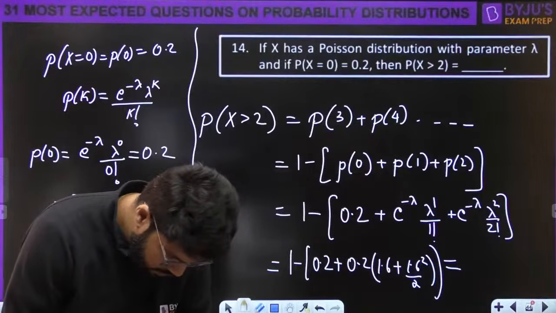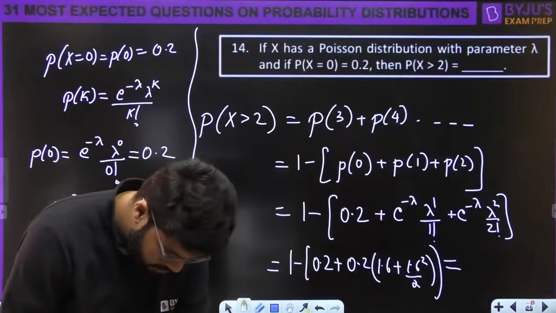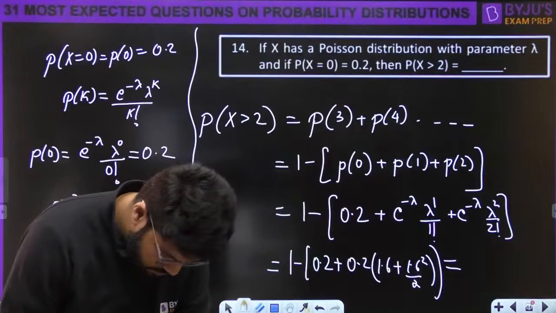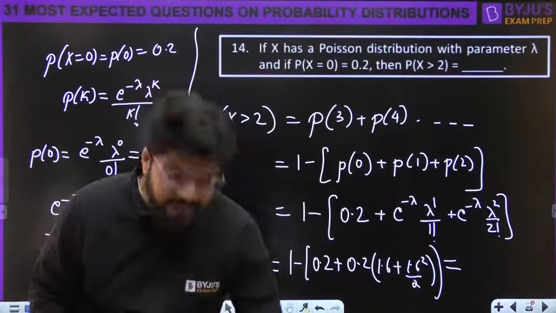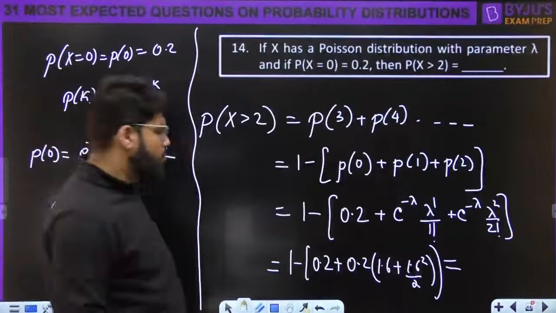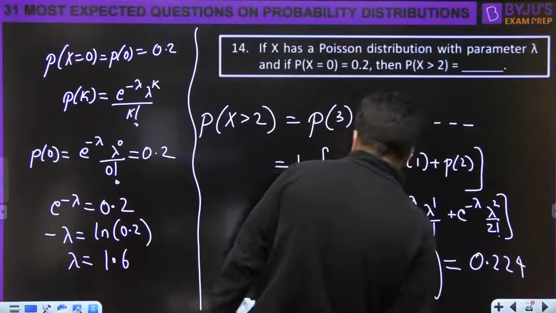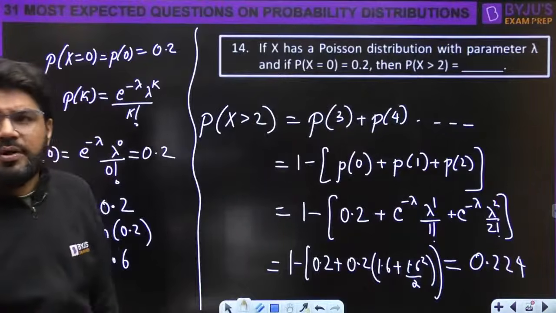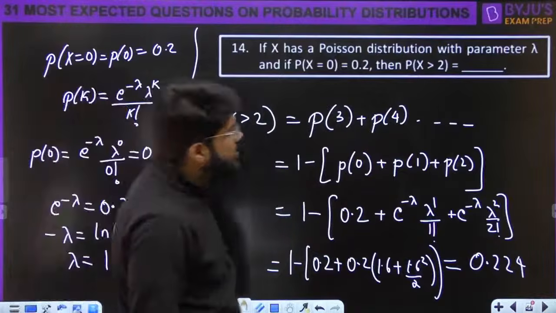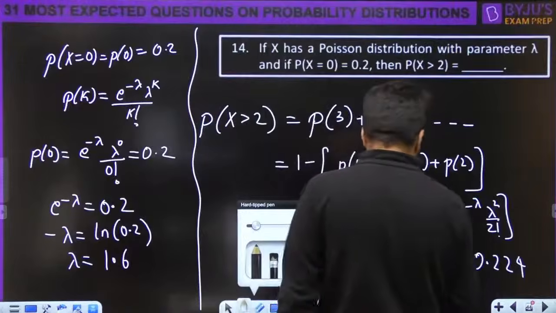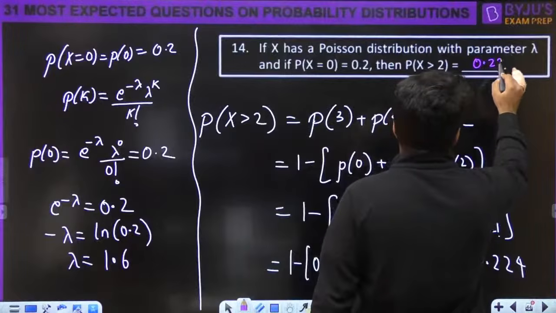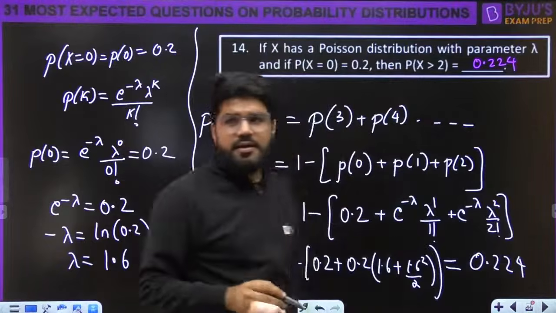Okay, it is 1.6. 0.224. Just check out your answer. This looks like 0.224. Everybody, just tally up the calculations quickly. 0.224 is the answer I am getting.